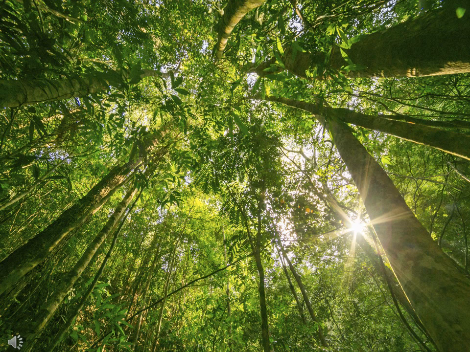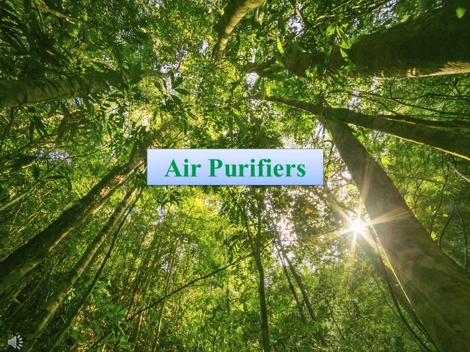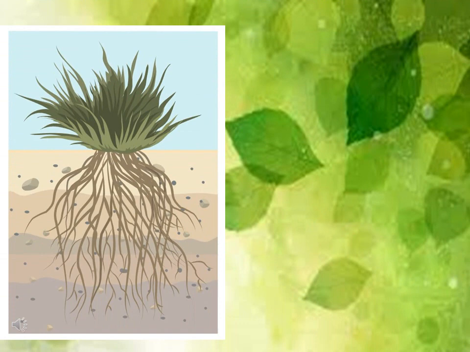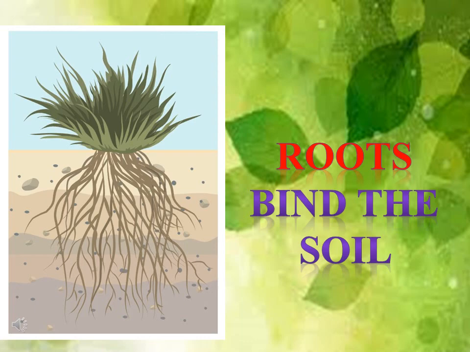This helps to increase the amount of oxygen in the air and thereby purifies it. Hence, plants act as air purifiers. Plants also bind the soil with the help of their roots, thus preventing soil erosion.